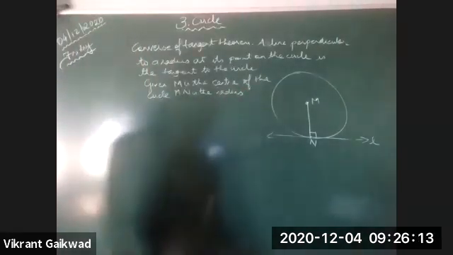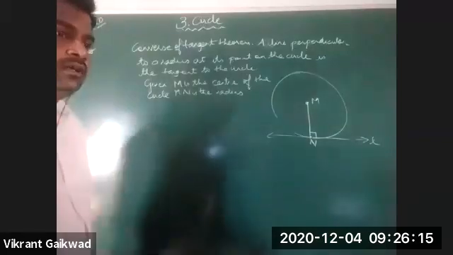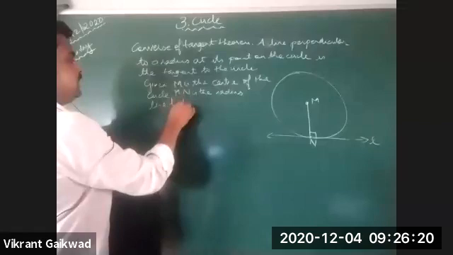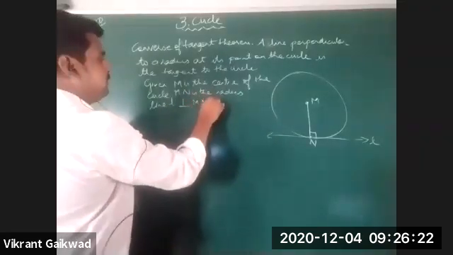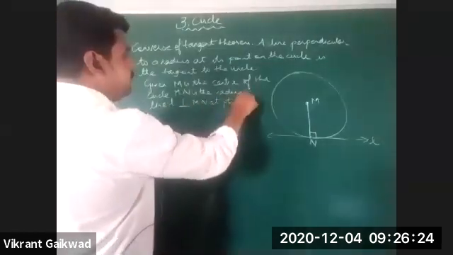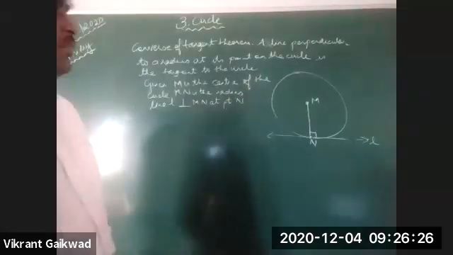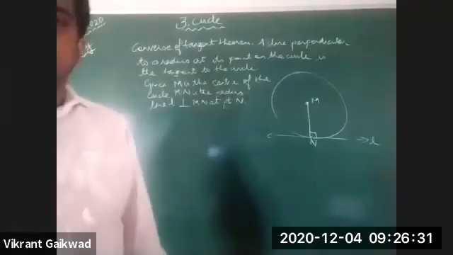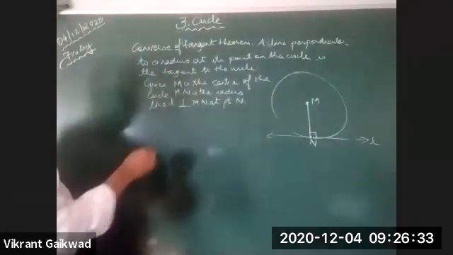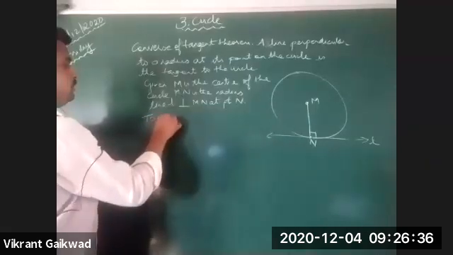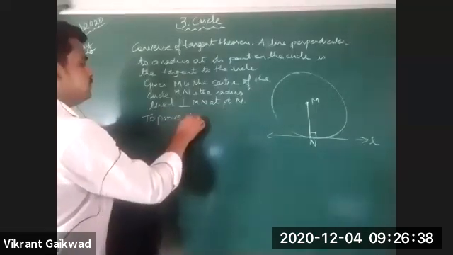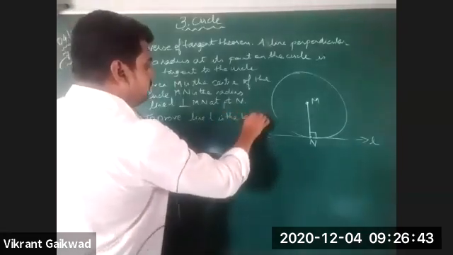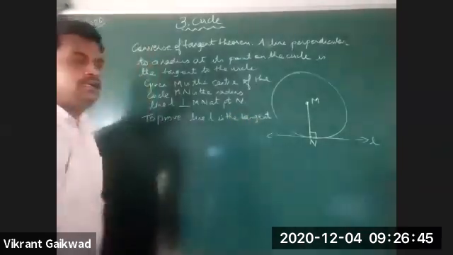Line L is perpendicular to MN at point N. To prove: that line L is the tangent.